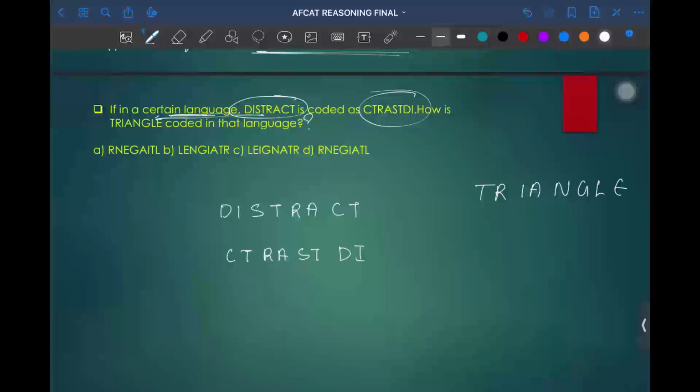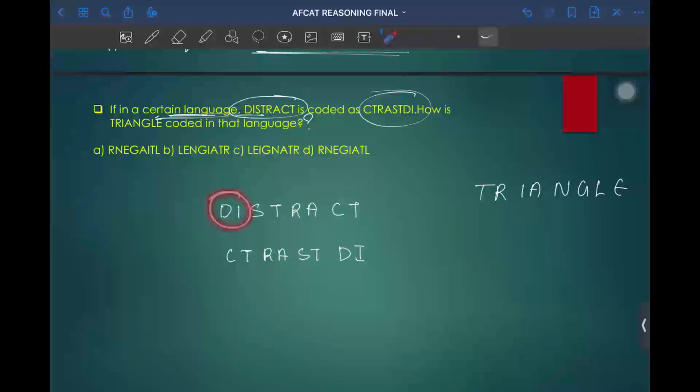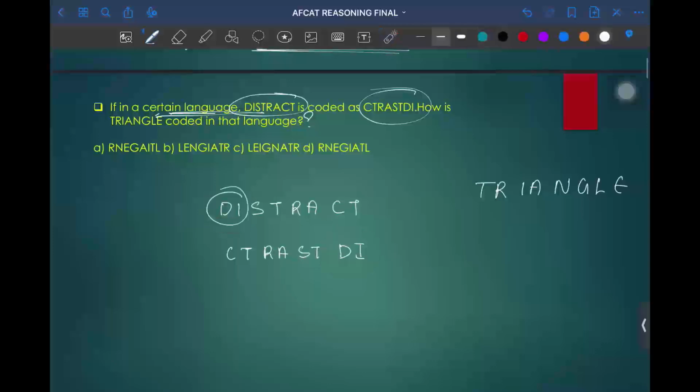Before we jump into the answer, we need to find what kind of question they are asking. Looking at DISTRACT and the coded part, we see the same letters repeating, but they change their position. For example, DI, the starting letter pair of DISTRACT, is at the last position in the coded form.